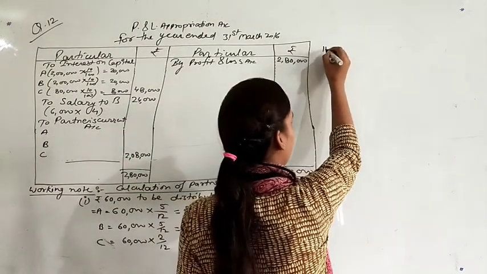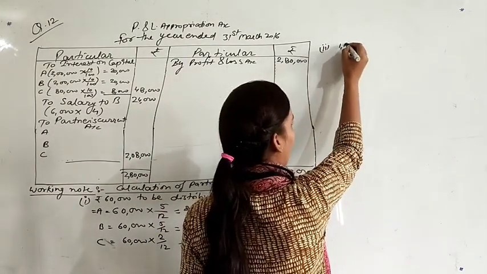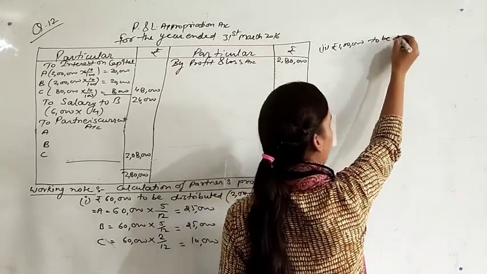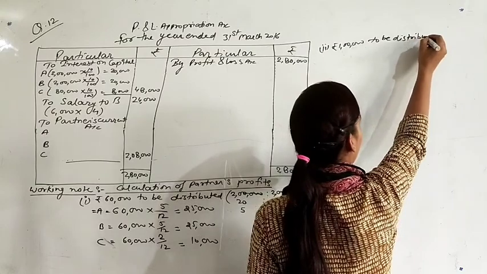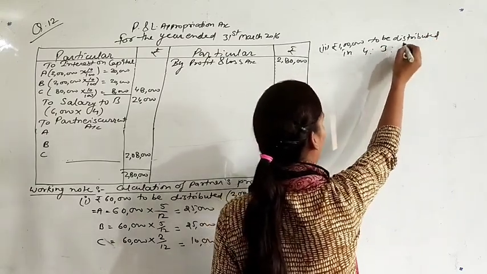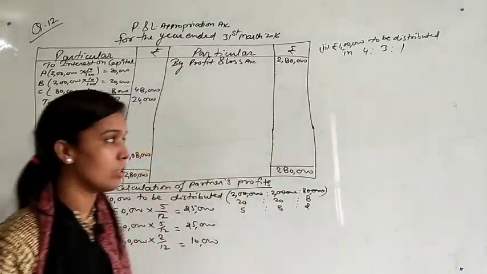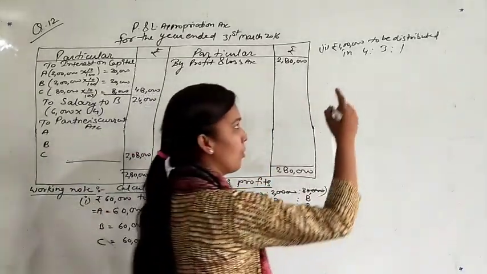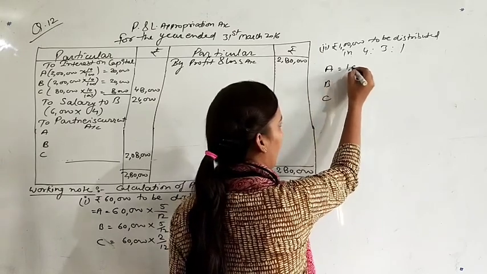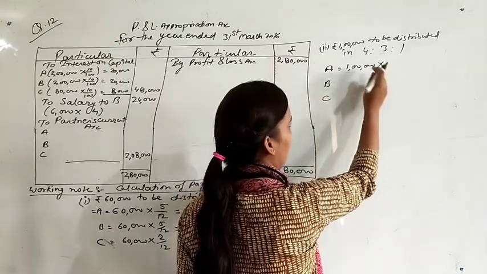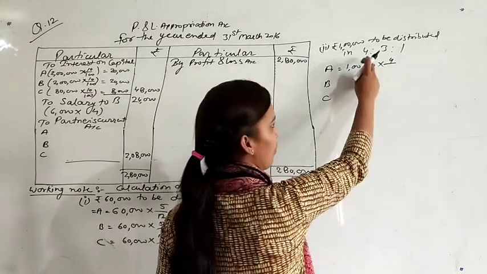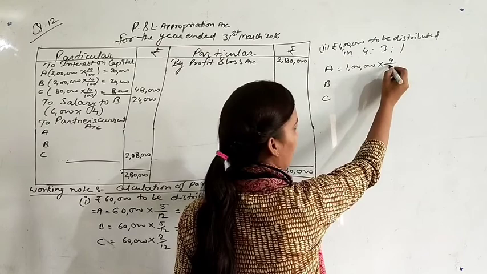The second, 1 lakh rupees to be distributed in 4, 3, 1. 4 is to 3 is to 1. This will be the ratio for distributing 1 lakh rupees. 1 lakh multiplied by the ratio of A, which is 4 upon the sum of all the ratios, 4 plus 3 plus 1, that is 8.